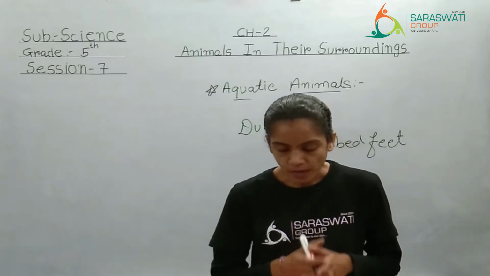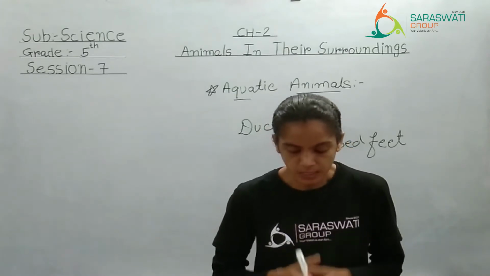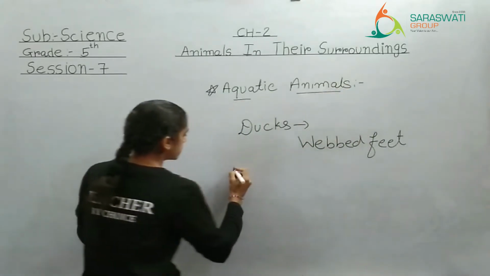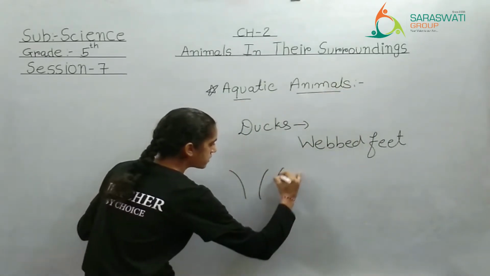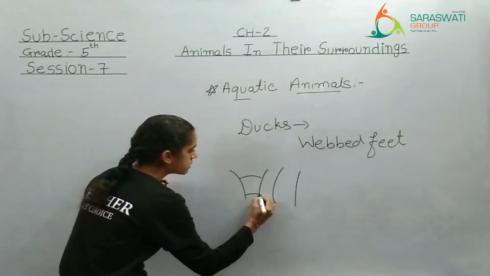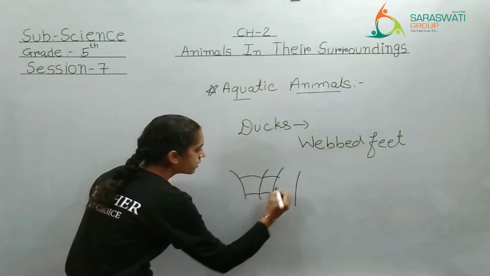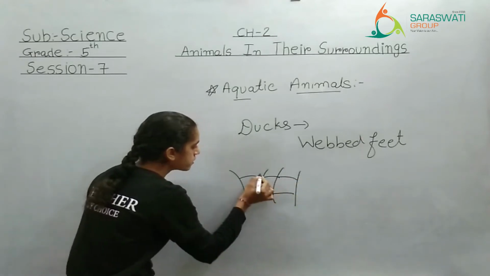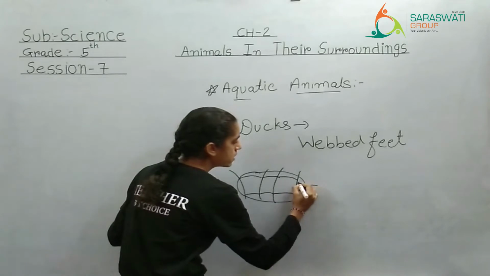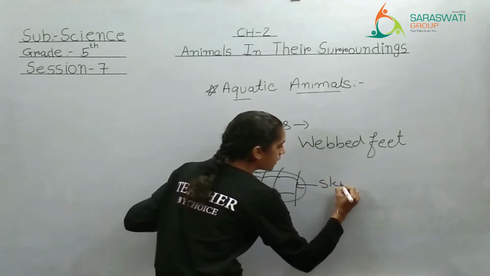Frogs also have webbed hind limbs that help them to swim, right? See, this is a foot. Just imagine ये fingers हैं, इनके बीच में they have this layer. That means all the fingers are attached with each other with this skin layer, right? What is this? This is the skin layer.